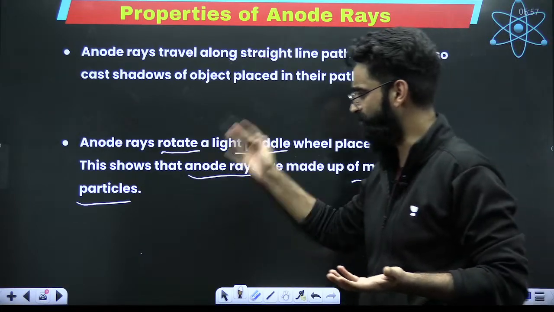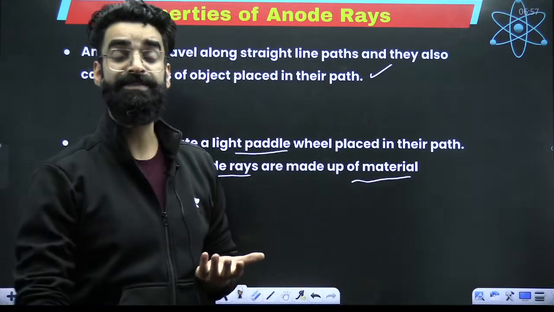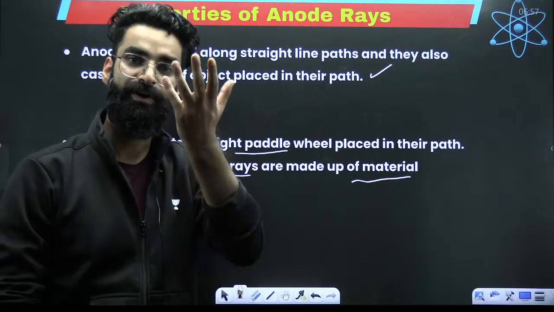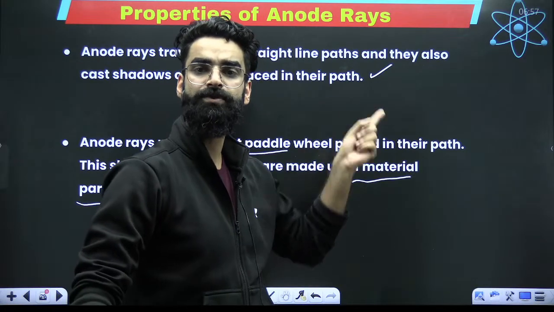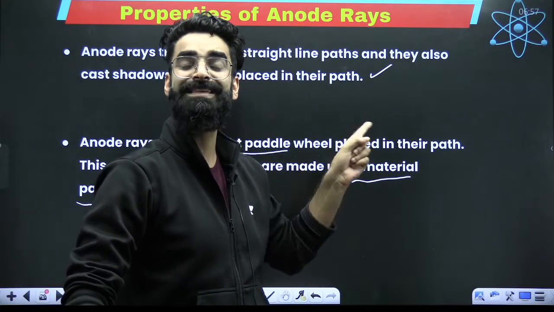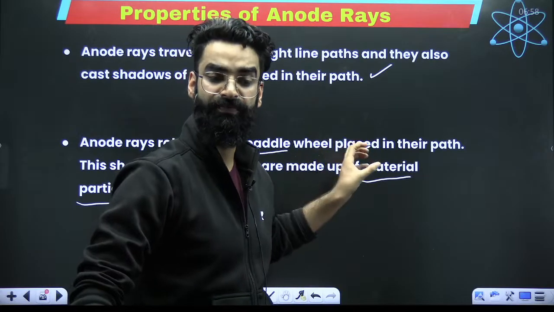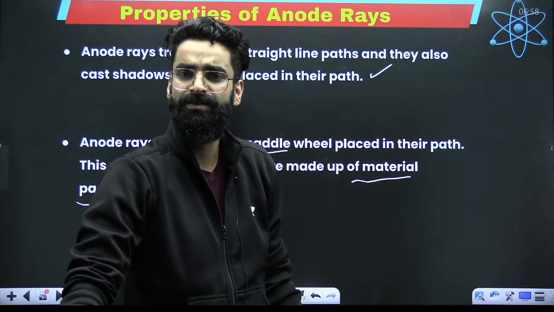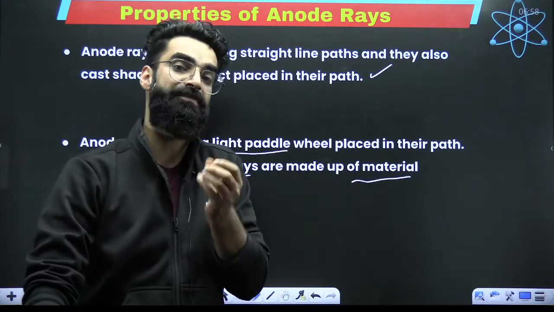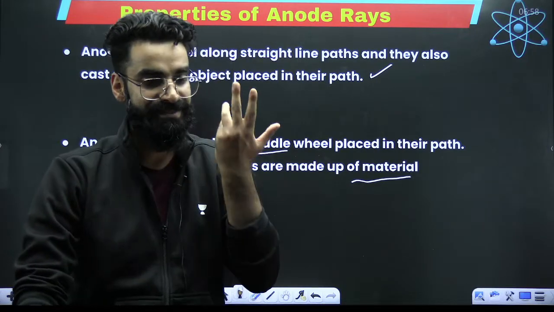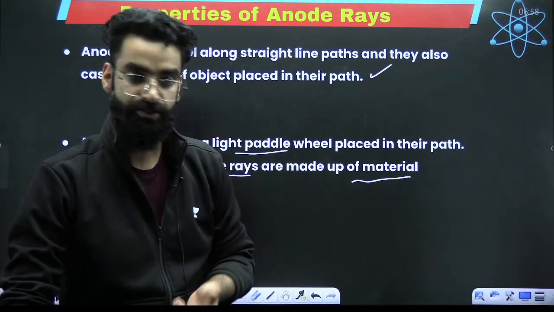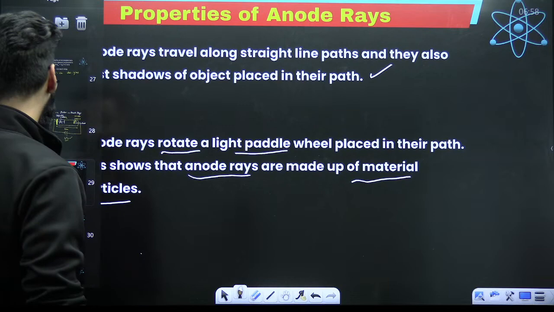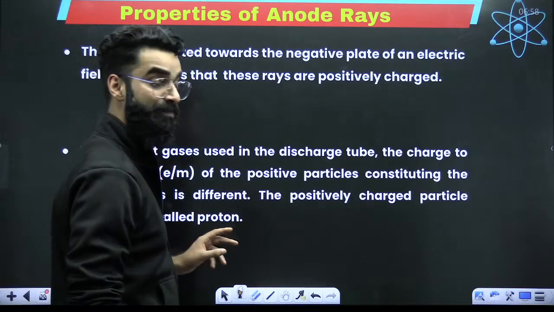Now, since it was checked that anode rays travel in straight lines, they are made up of some material particles carrying certain mass. Now, it was important to check whether they have got some charge or not. So for that purpose, a magnet was introduced. And in presence of that magnetic field, the anode rays deflected their path, which is only possible if anode rays are made up of some material particles and those material particles carry certain charge, right? So it was believed that anode rays are made up of material particles and those material particles are charged.